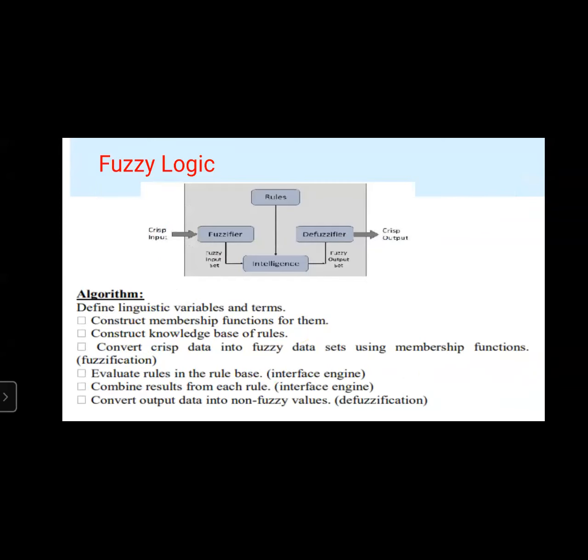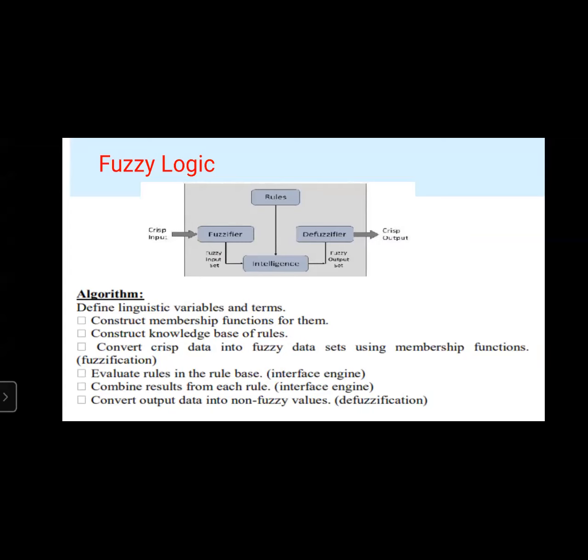Coming to the algorithm. The algorithm for fuzzification or defuzzification is like this. First one, define linguistic variables and terms. First, we need to define all the linguistic variables and terms. After that, construct the membership functions for them. That means first you need to identify the variables and terms, and after that, construct the membership function.